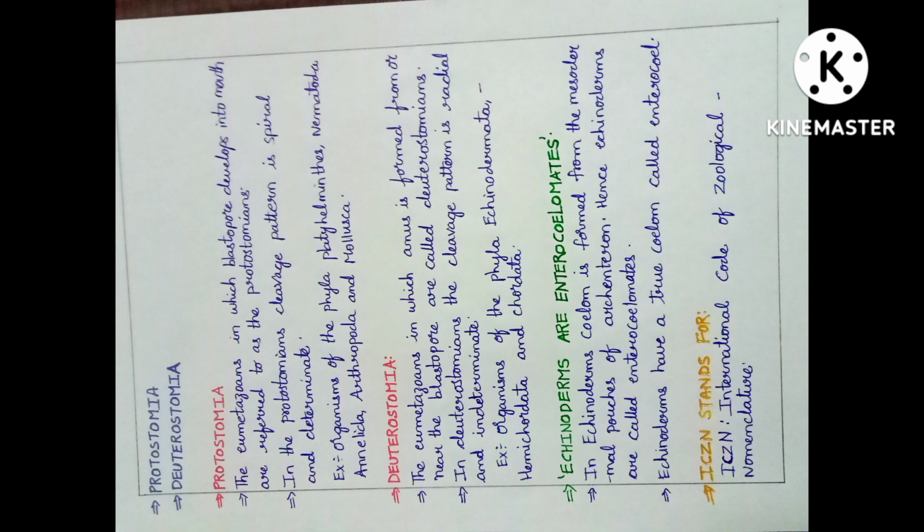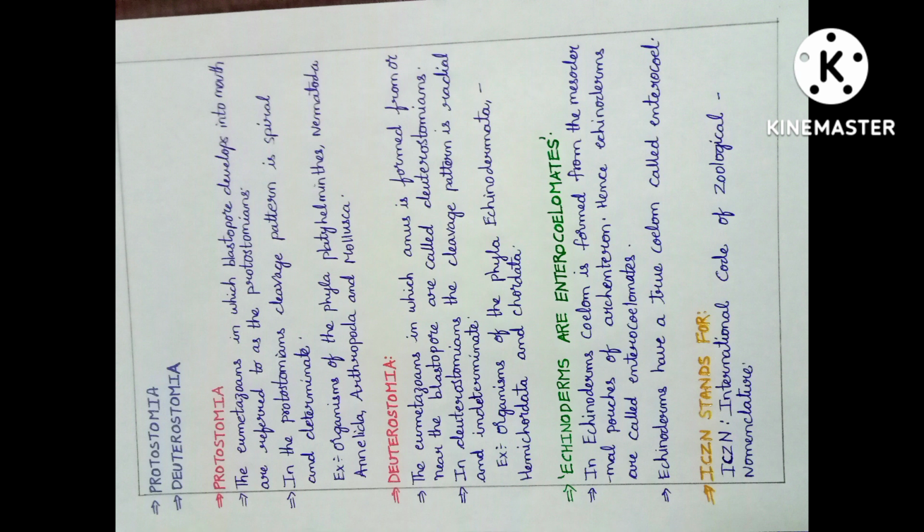And indeterminate means the division of an egg into cells, each of which has the potential of developing into a complete organism. In deuterostomians, the cleavage pattern is what here? Radial and indeterminate. Example, organism of phyla Echinodermata. Here, Echinodermata means any of a phylum Echinodermata of radially symmetrical coelomate marine animals including the starfishes, sea urchins, etc.